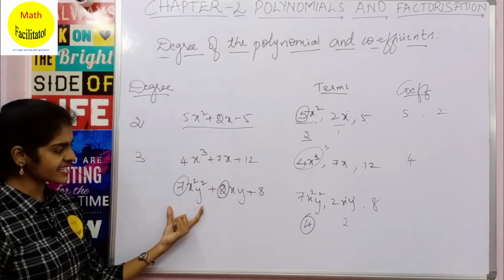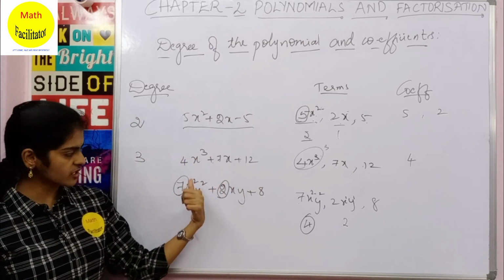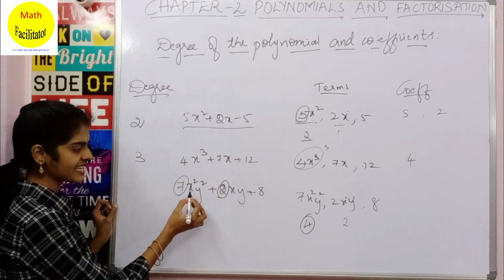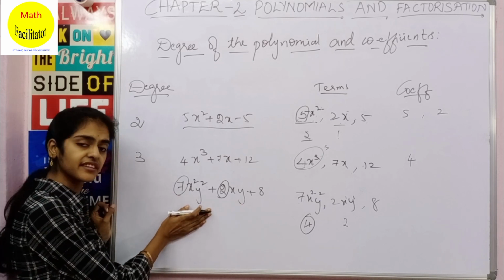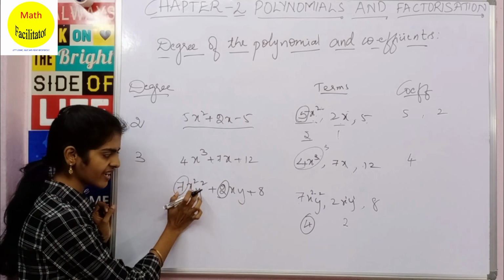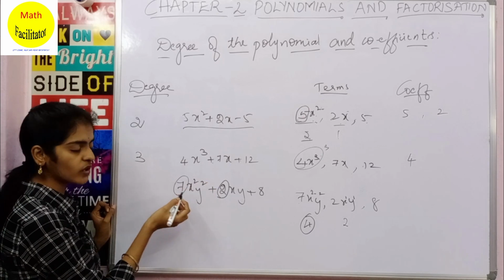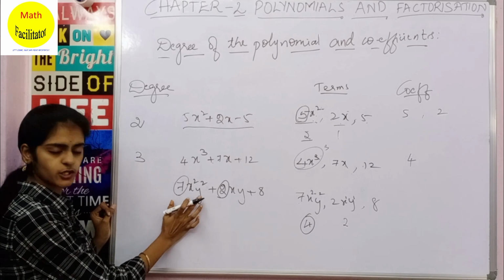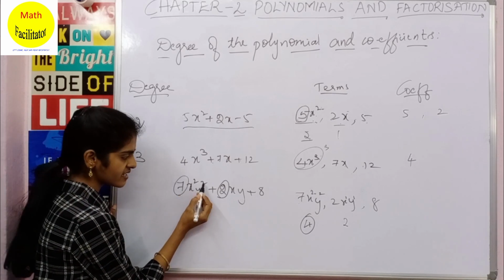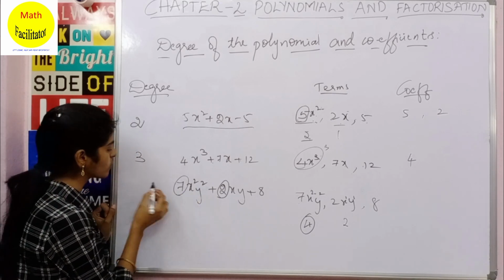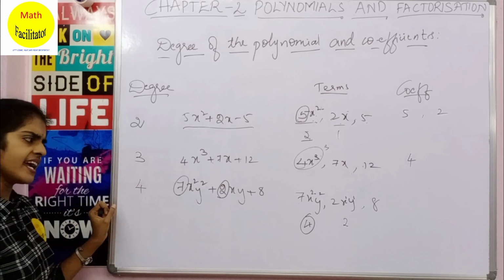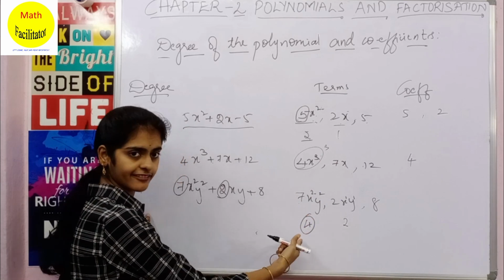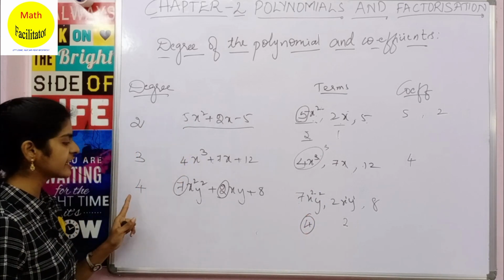Now in this example you have 7x square y square plus 2xy plus 8. Here also you can see the highest power is definitely in this term, because you have x square and y square. And what is the degree? Degree is nothing but the sum of the powers of these two variables. So it is x square and y square, 2 plus 2 is 4, degree is 4. In other words, the highest degree term is 7x square y square, which has a degree 4. So that is the degree of the polynomial.